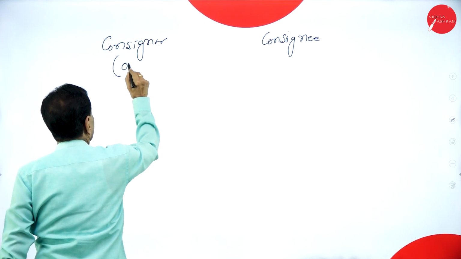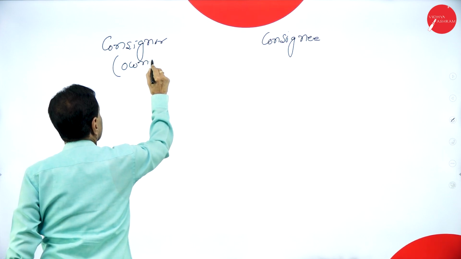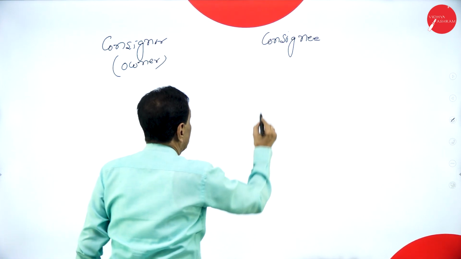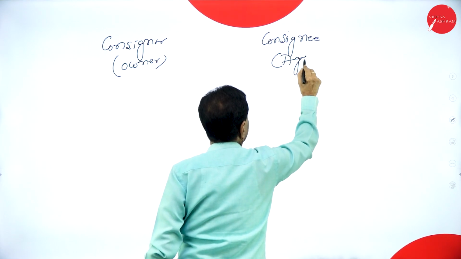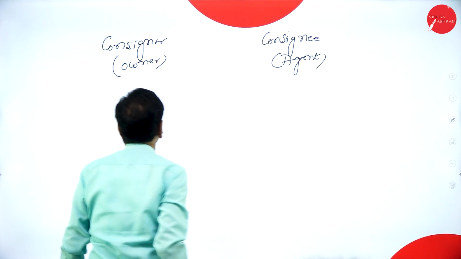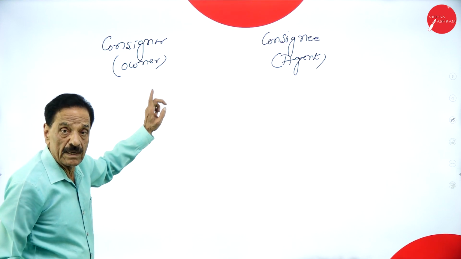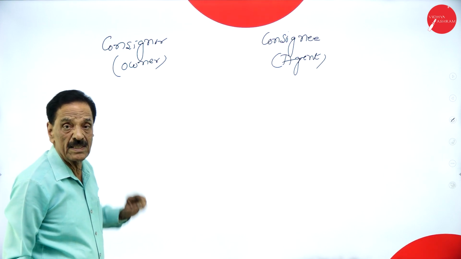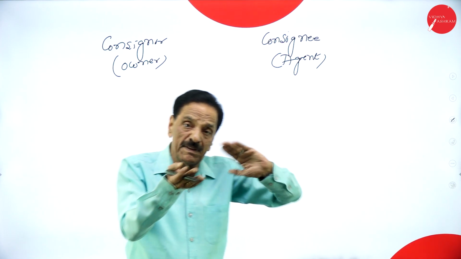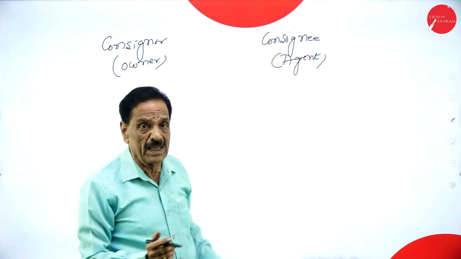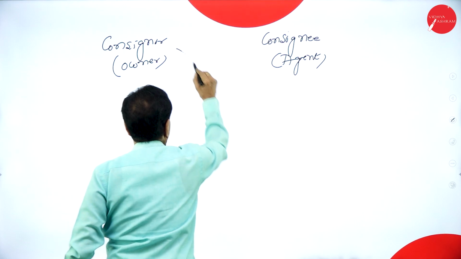Consignor is the owner. Consignee is the agent. So consignor is the owner, consignee is the agent. What's the agreement that takes place between the consignor and the consignee? We call it consignment.